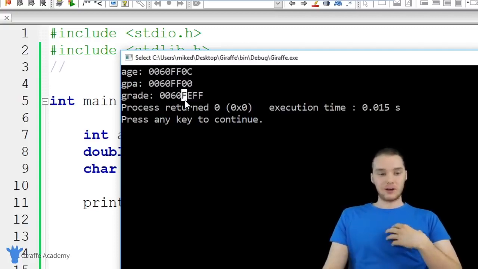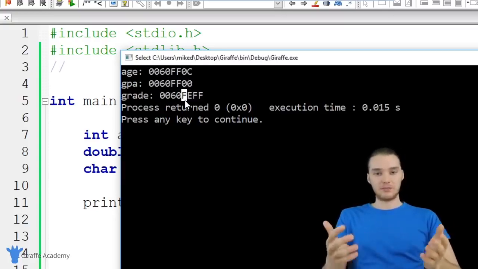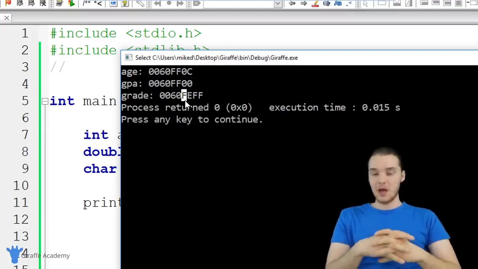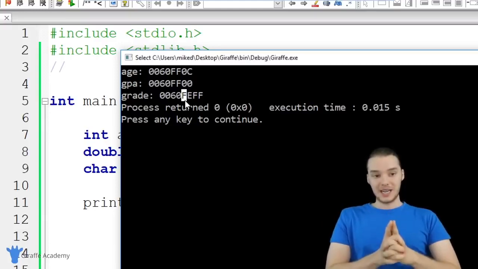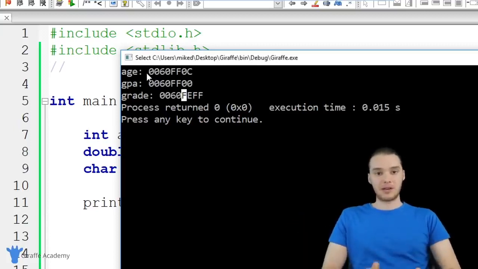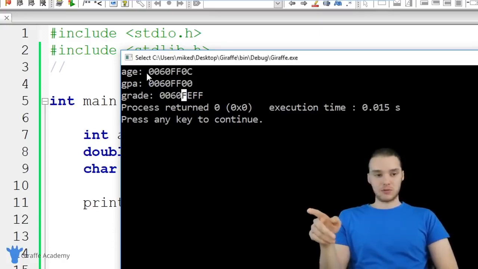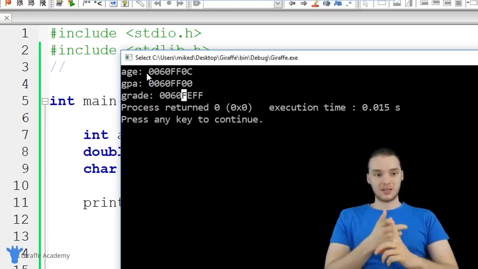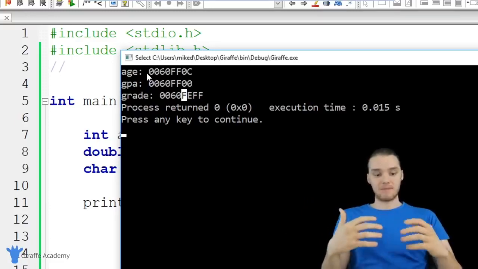I can just use the variable names, and that's why C is awesome, because it allows us to do stuff like that. But when C and when our computer wants to access these values, it has to use these memory addresses. And so that's why these are useful. And when we're programming in C, it can actually be pretty useful to be able to know the actual physical addresses of these certain variables in memory.